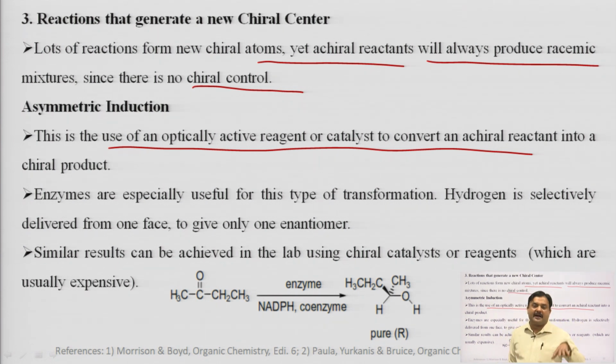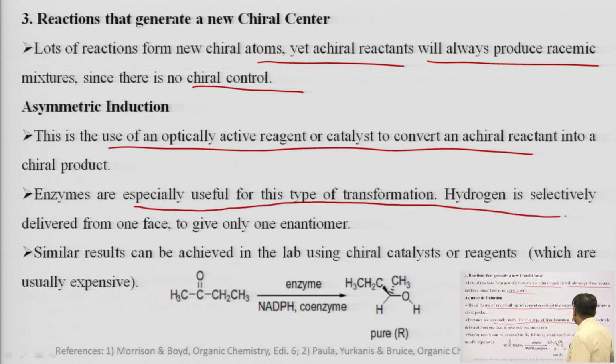We can also use a chiral auxiliary, or circularly polarized light, as we discussed in the last lecture. So, by four means we can induce asymmetry in the reaction: chiral catalyst, chiral reagents, chiral substrate, or circularly polarized light. We can also use asymmetric enzymes. Enzymes are specifically used for this type of transformation.